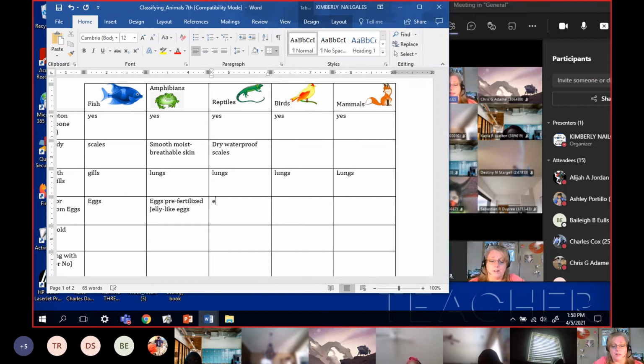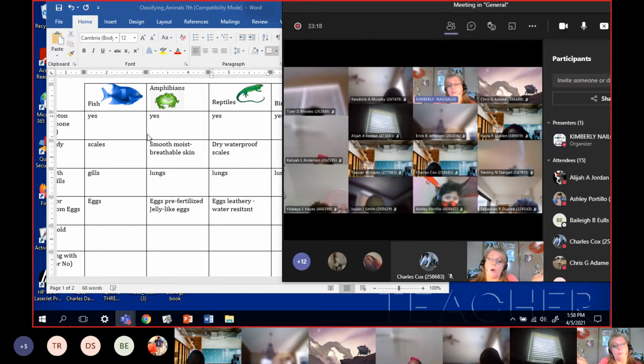Because the eggs are leathery, they are very water resistant. It takes a long, long time for them to dry out. They don't dry out very easily at all, which means now they don't have to even go back to the water to lay their eggs. They are free to go anywhere. Do you see, guys? Are you paying attention? Do you see how we're getting further and further from dependence on the water? That's why it's important. We don't want to have to depend on the water.